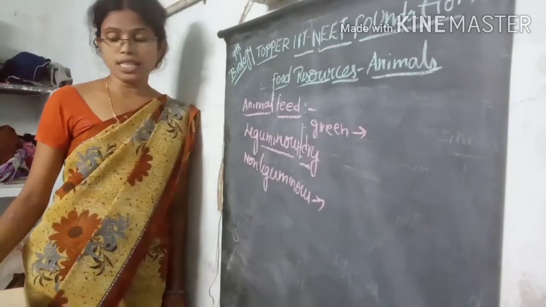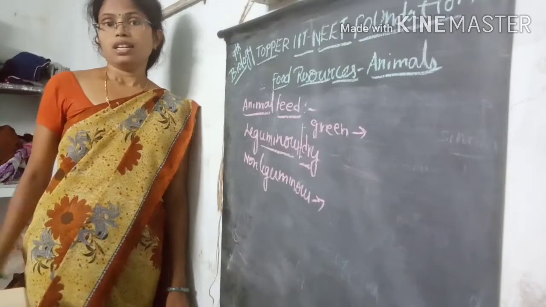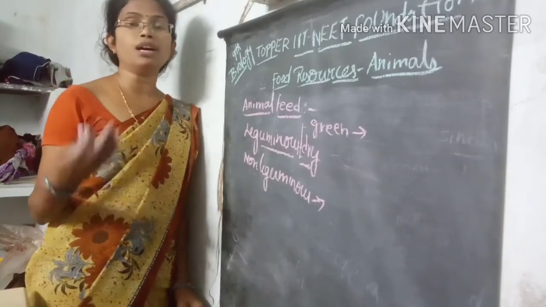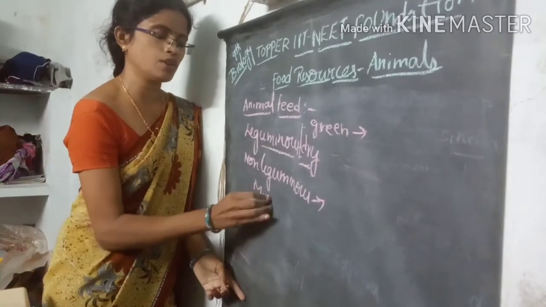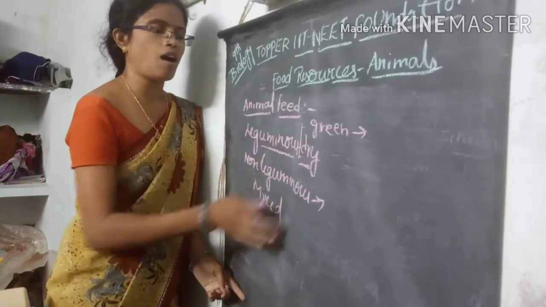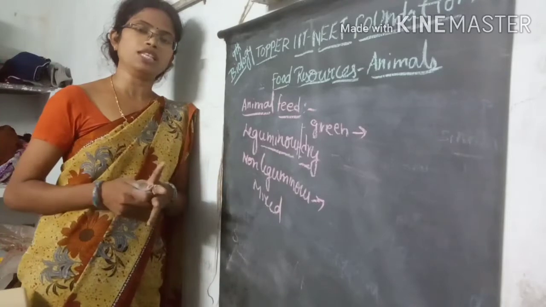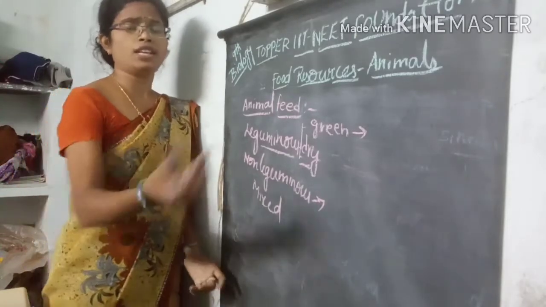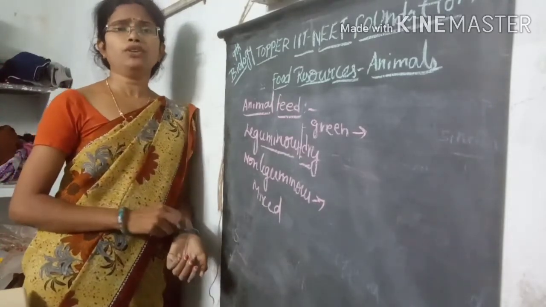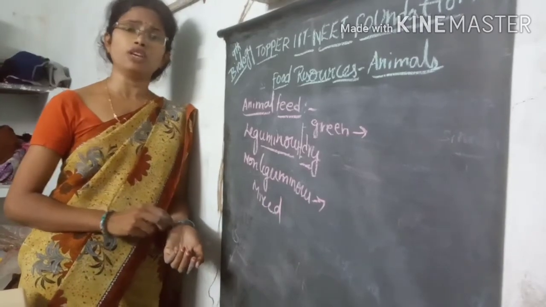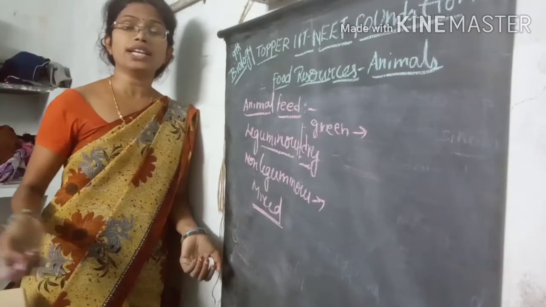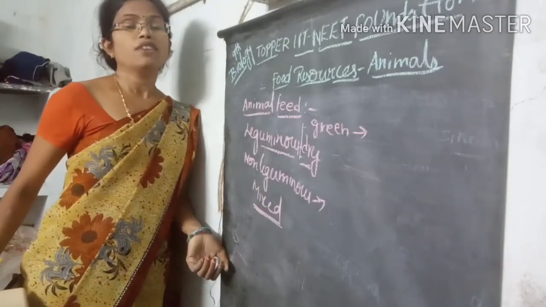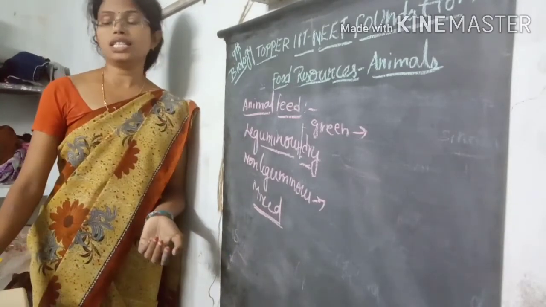Some farmers also use mixed fodder, where all these contents are mixed with each other and given to the buffaloes and cows.